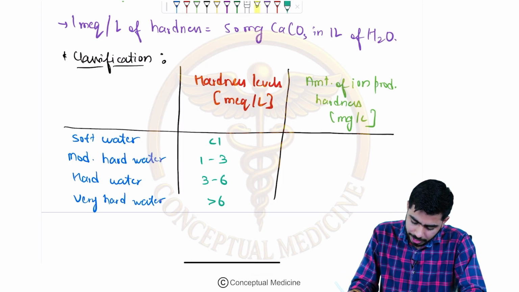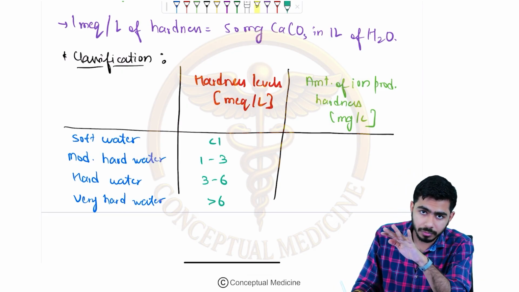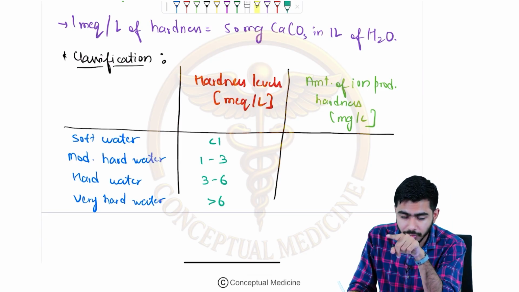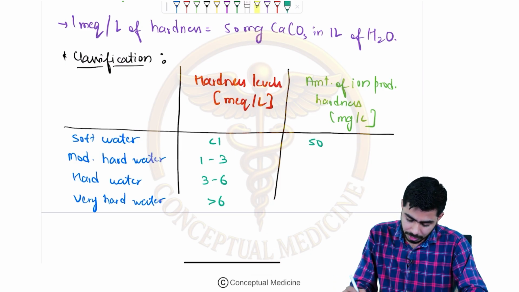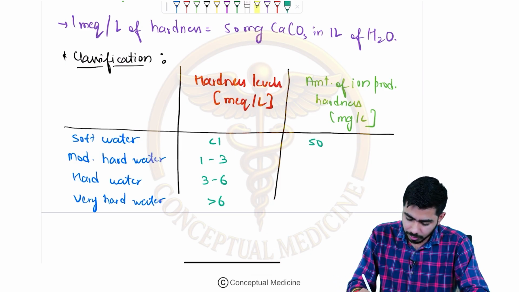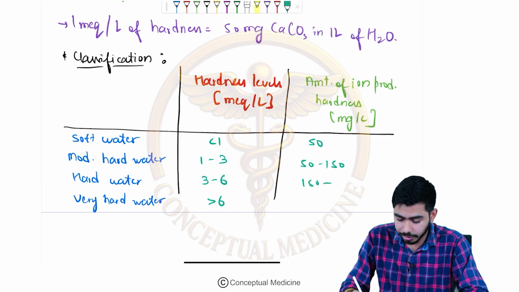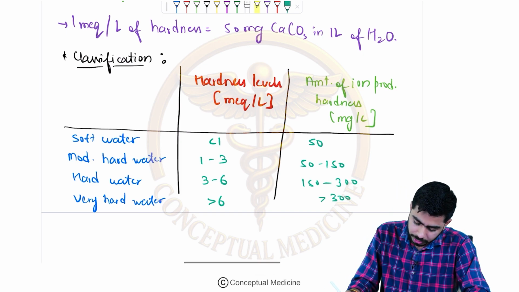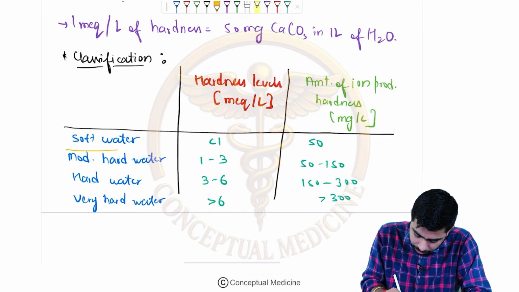Please do remember that. And I told you that 1 milliequivalent per liter will be carrying the 50 milligrams of hardness in the 1 liter of water. So that is the thing, 50 milligrams in 1 liter of water. So just multiply it with 50. 1 into 50, it will be the 50 milligrams per liter. Okay, then I can say 50 to 150 in the next one, then I can say 150 to 300 over here. And if it is more than 6, then it will be more than 300 over here, right? Very simple. So that's how we can just classify this particular table.